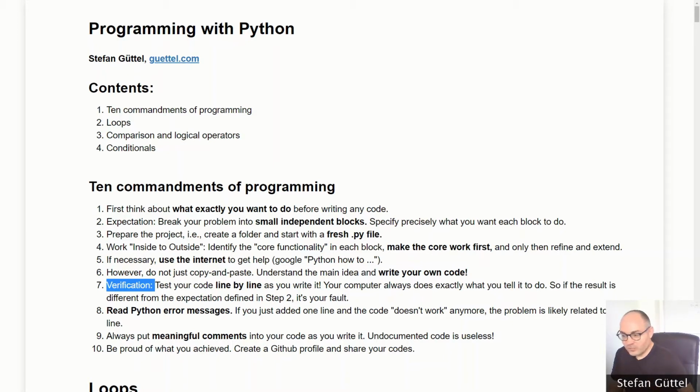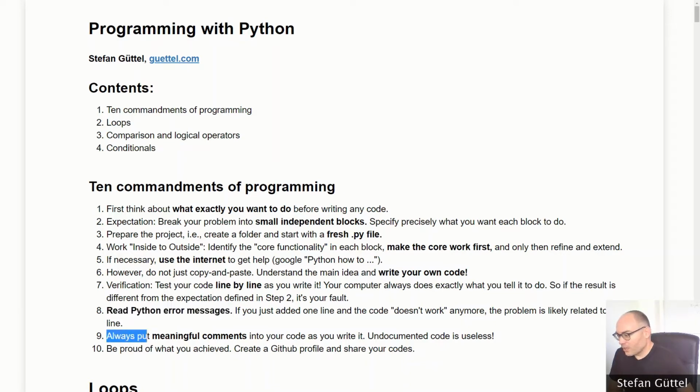And what is good with this approach is that if you add a line that suddenly breaks your code, so it doesn't behave as you expected anymore, then it was likely the last line that you added. This also refers to point number 8, read Python error messages. In the Python window, in the Spyder editor window, you will see Python error messages coming up. And if you read them very carefully, they can be very useful in order to pin down what exactly was the problem in your code.